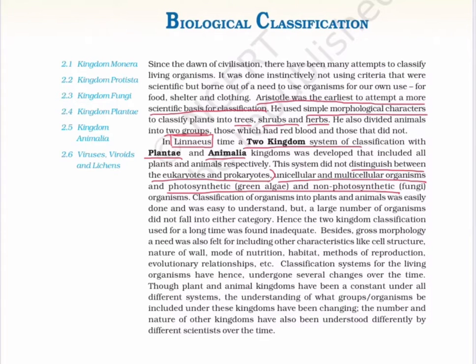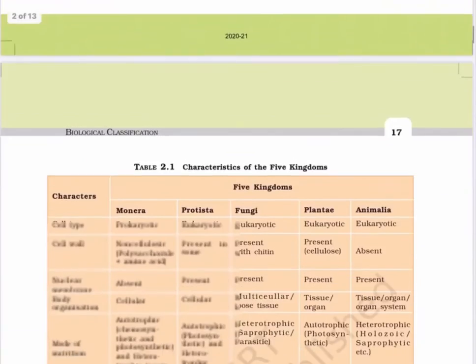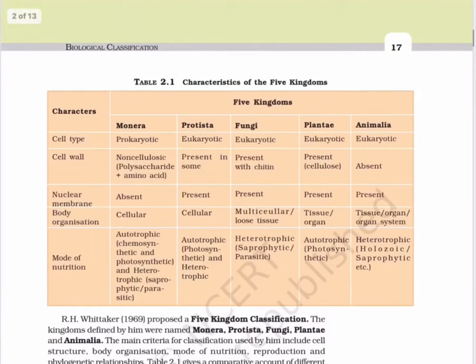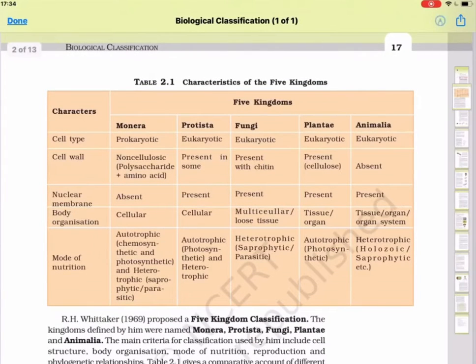After that comes five kingdom classification, which was proposed by R.H. Whittaker. He divided all organisms into five kingdoms, that is Monera, Protista, Fungi, Plantae, and Animalia.